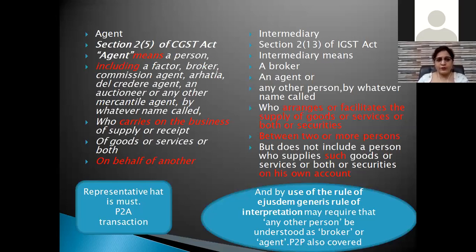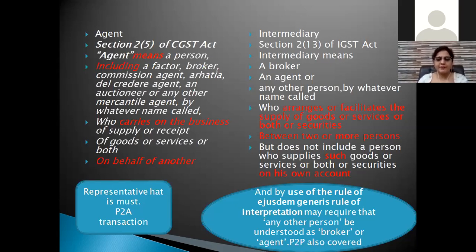Now, if we look at the definition of an agent and an intermediary, you see certain things, and don't mix up agent with the intermediary, although they have written the word agent within the word intermediary.